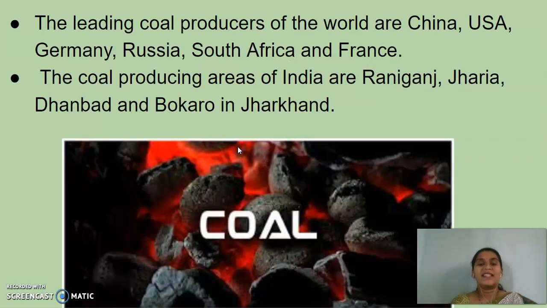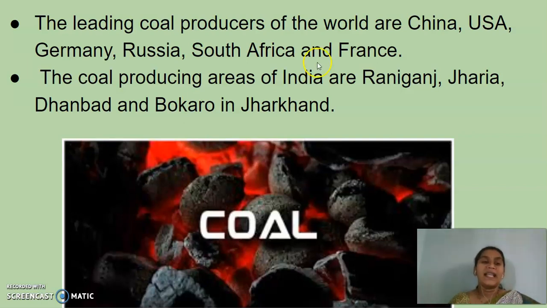And the next thing we can see is the leading coal producers of the world, where coal is produced the most: China, the first one, then the United States of America, Germany, Russia, South Africa, and France. Guys, remember where coal is produced the most? China, USA, Germany, Russia, South Africa, and France.